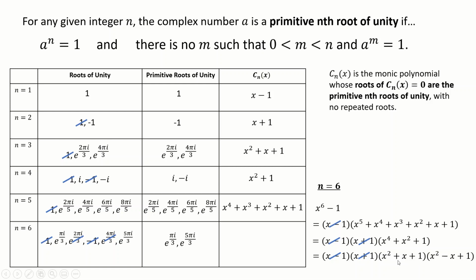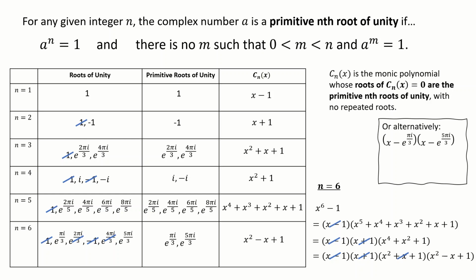Now, why do I want to factorize that out? Well, it's because the two roots I've got left to get rid of are e to the 2 pi over 3 and e to the 4 pi over 3. And the polynomial that has those roots is up here. The third primitive roots of unity are those two. So I need to factorize out C3 of x basically. If I do that, I'm left with x squared minus x plus 1. Okay, so it happens now that I have actually done all of the stem of the question and all of part 1 of the question. So I'm ready to go on to part 2 of the question now. This is what I was saying, the alternative is to do this, and you can read the solutions for that.